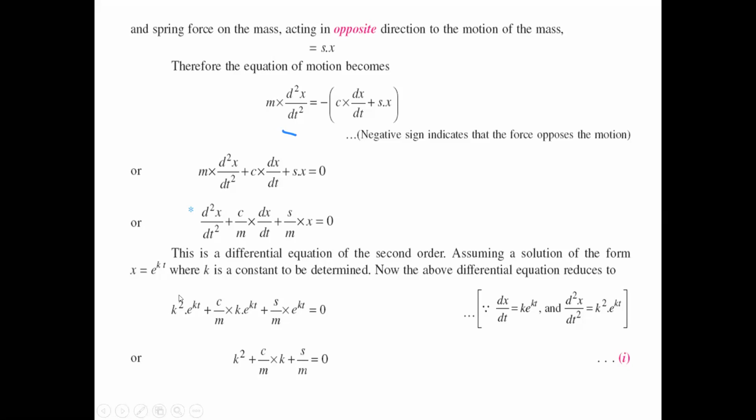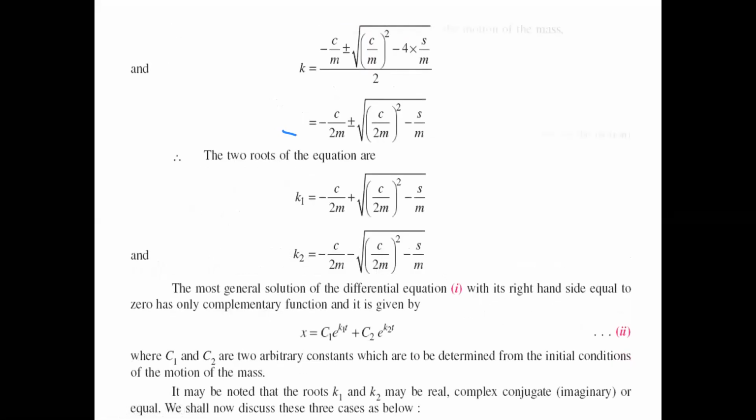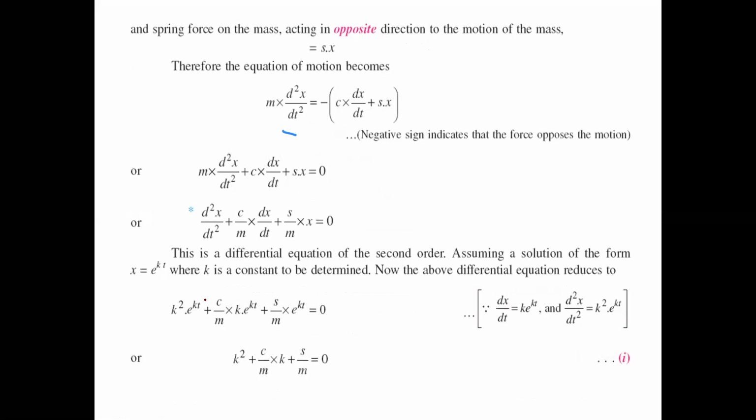So we get k square into e power kt plus c by m into k into e power kt plus s by m into e power kt equals 0. The entire equation has the e power kt factor, so taking it out, that side goes to 0. The remaining equation is k square plus c by m into k plus s by m equals 0.